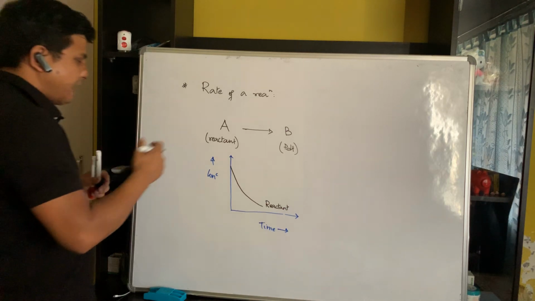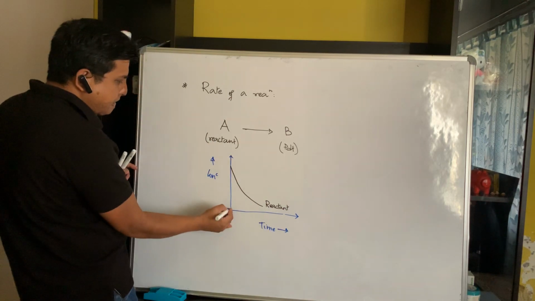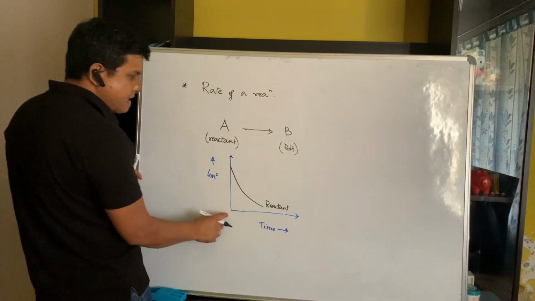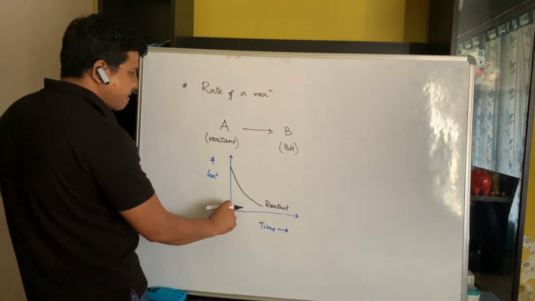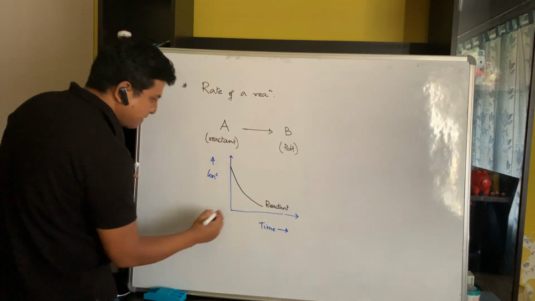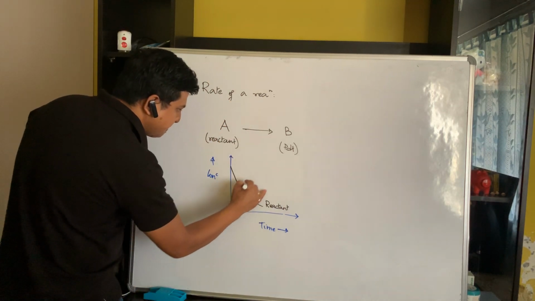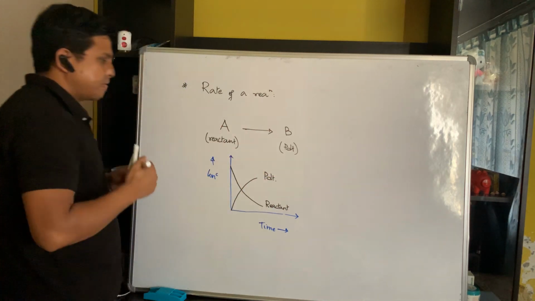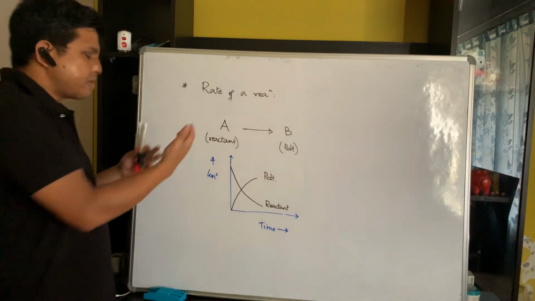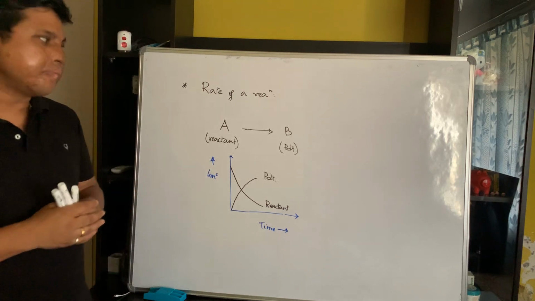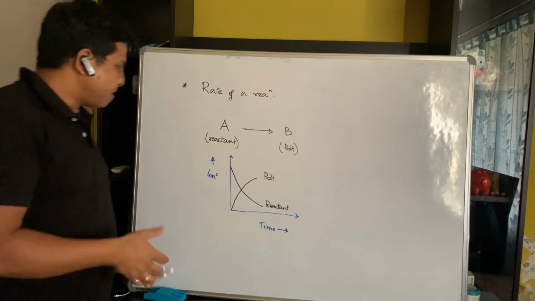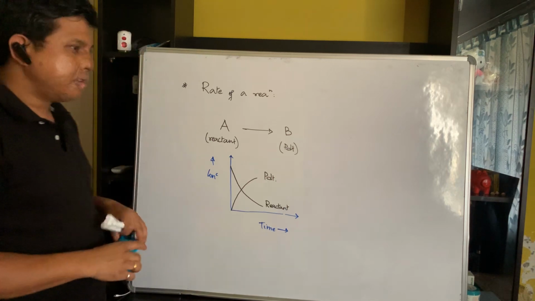Fine. And before the start of the reaction, the concentration of the product will be zero. But as time passes by, the concentration of the product will gradually increase. So this will be the nature of the graph of the product. So the things which we have discussed, I have just depicted graphically. This is how the concentration changes.